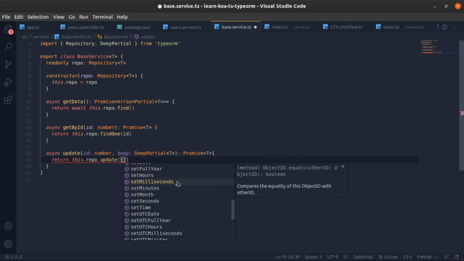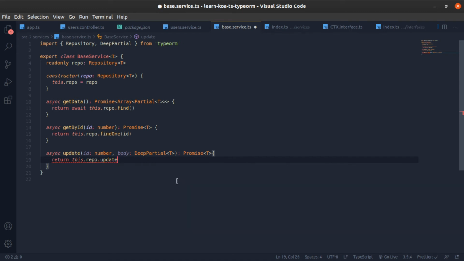We will get to it eventually, but this complains. So just return this.getById and the ID after you updated. Now we will await the update before that. This is why I made it async.